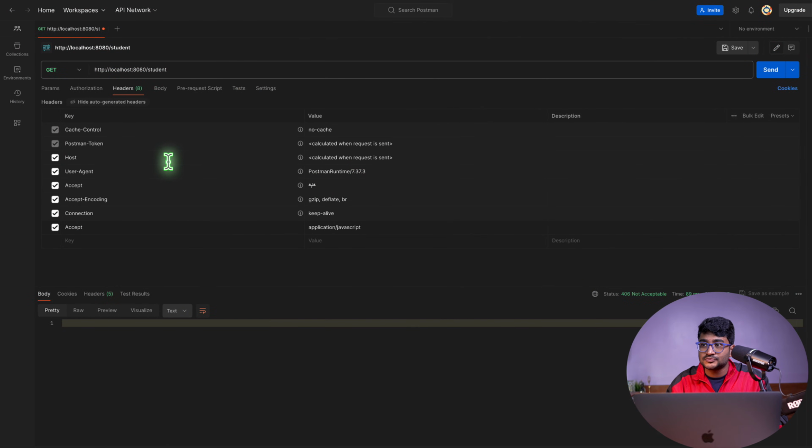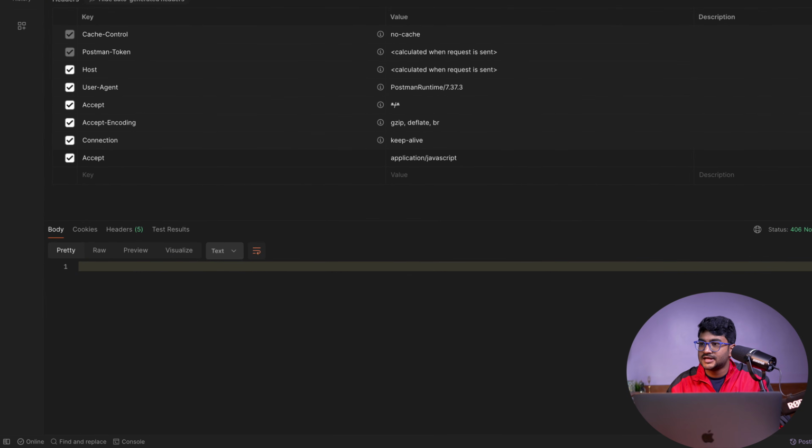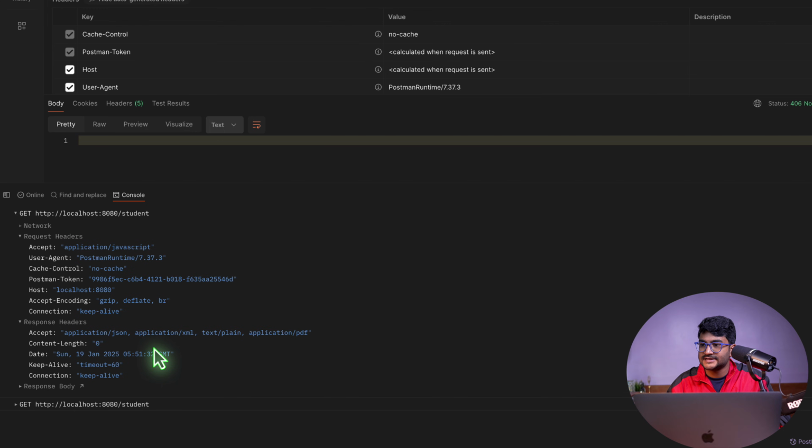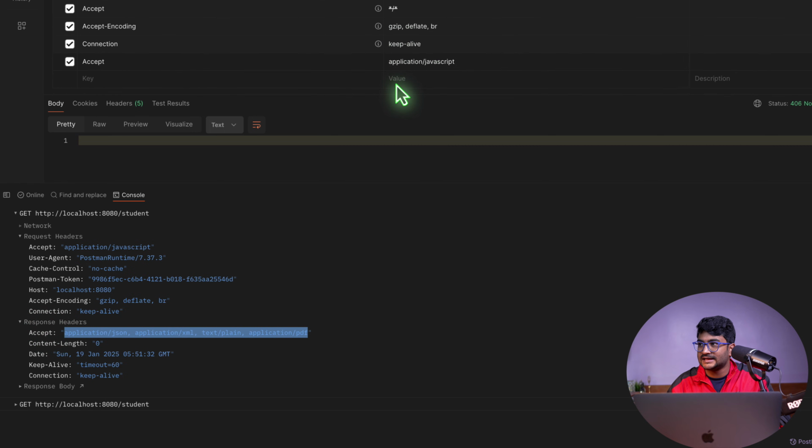Over here, from the client perspective, it wants to accept the data in this format. So when we hit this request, you can see on the console, this is the endpoint, this is my request header. We want to accept the data in JavaScript format. Now the server is sending a response. In the response header, you can see the accept type is only these 4. This is what's coming from the server, and we are giving JavaScript in the accept in the request. That's why it's not a valid request.